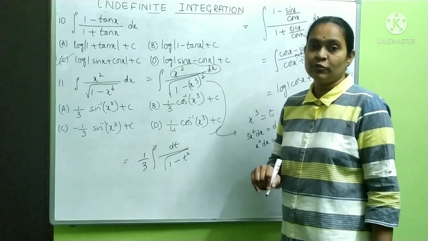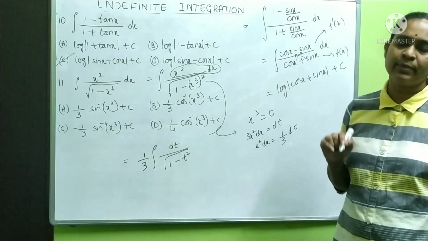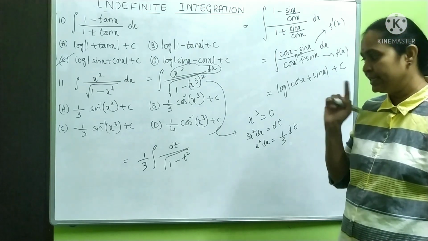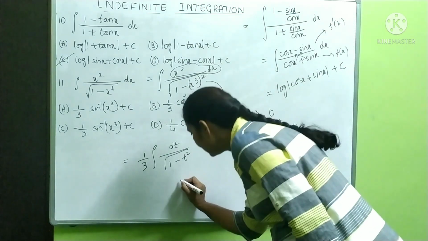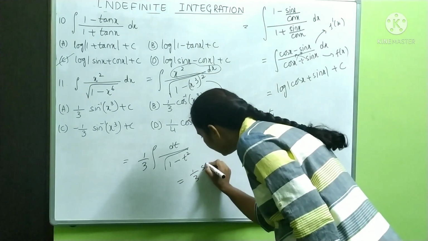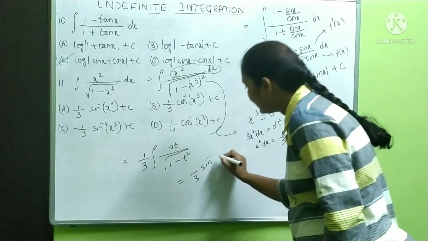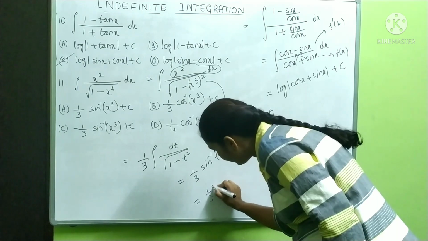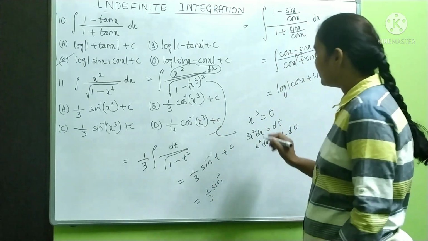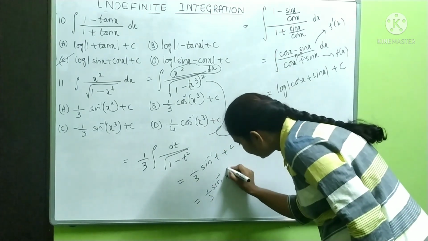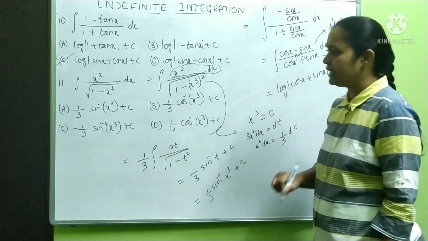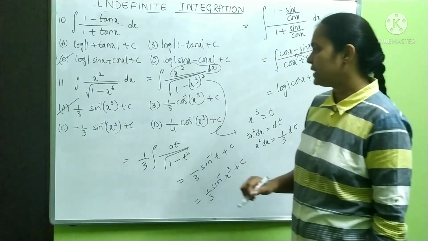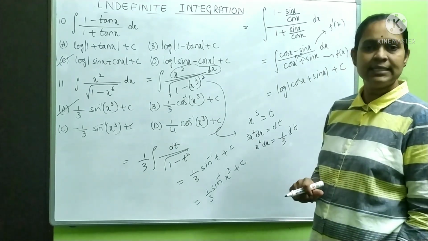You know the formula, integration of dx by root over 1 minus x square is what? Sin inverse x. Yes, so this is equal to 1 by 3 sin inverse, in place of x you have to write t, plus c. So it is 1 by 3 sin inverse. What is t? t is x cube. Sin inverse x cube plus c. Therefore it is option A, 1 by 3 sin inverse x cube plus c.